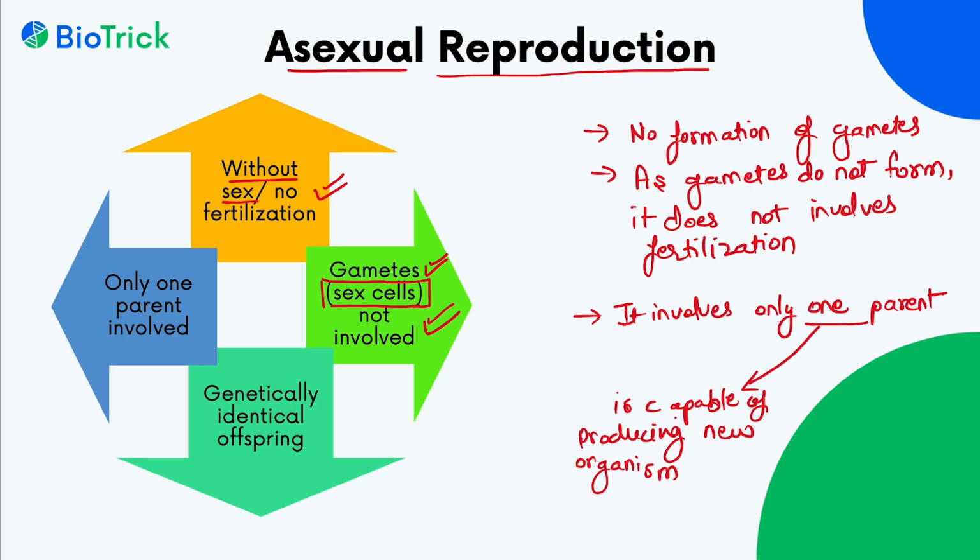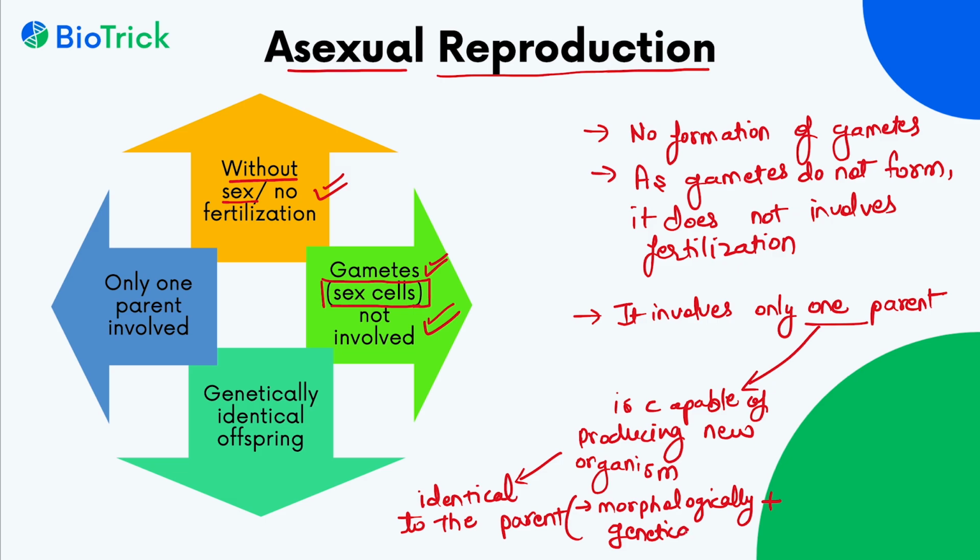As there is no mixing of gametes and the one parent is capable of producing the entirely new organism, the new organism will be identical to the parent. And identical in what terms? Morphologically plus genetically. The new organism is genetically and morphologically similar to the parent.